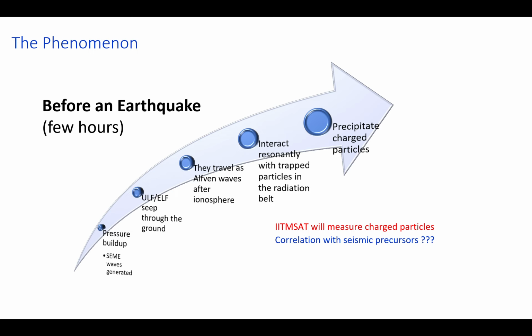These Alfvén waves interact resonantly with trapped particles in the radiation belt, which results in the precipitation of these charged particles. And IITMSAT will be able to measure these charged particles, and we'll try to find a correlation of these particle counts with seismic precursors.